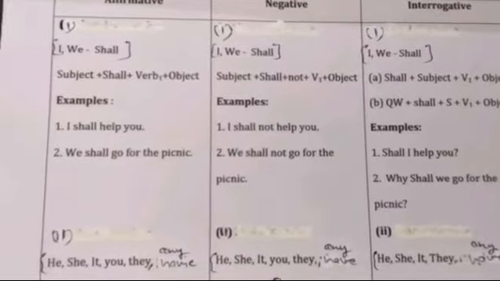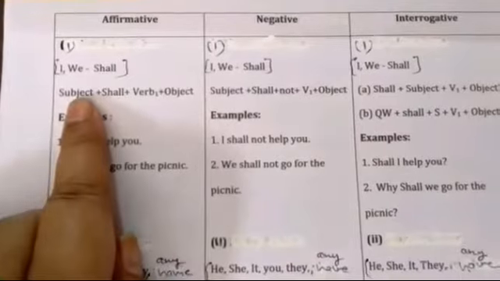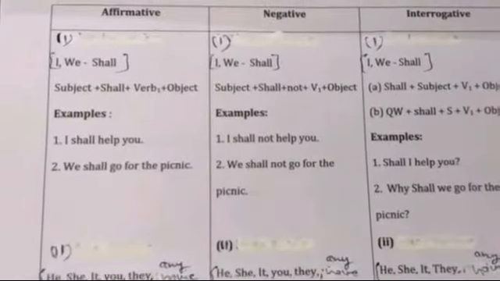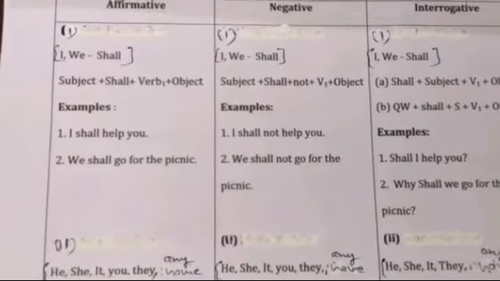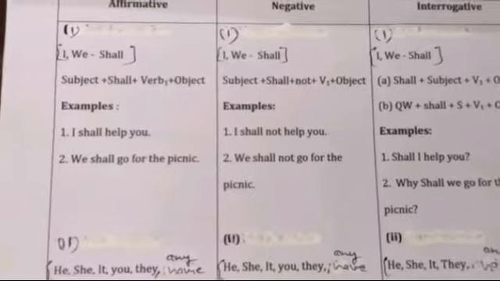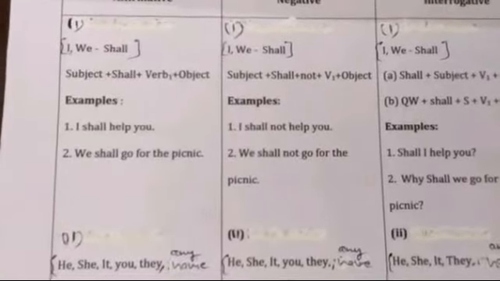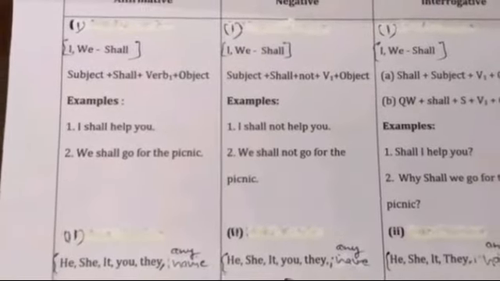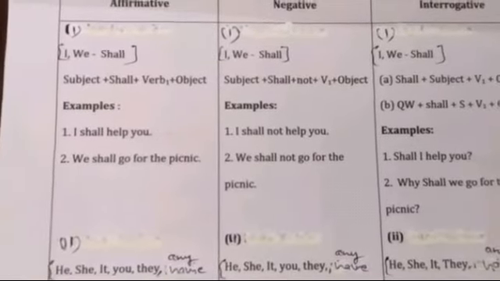Let's look at the simple future tense in affirmative sentences. But here you have to pay attention and remember that there is no singular or plural number. The auxiliary verb or helping verb depends upon the person of the pronoun, not on singular or plural.